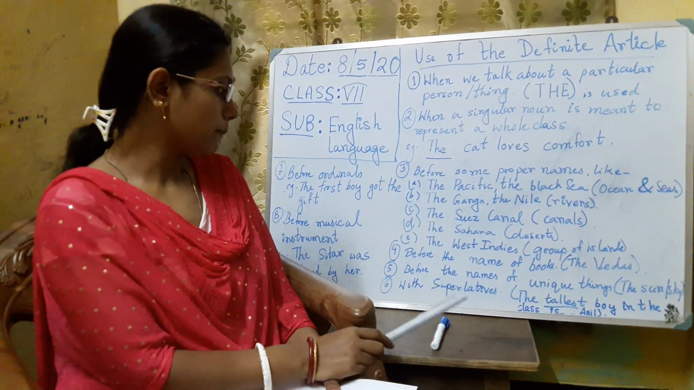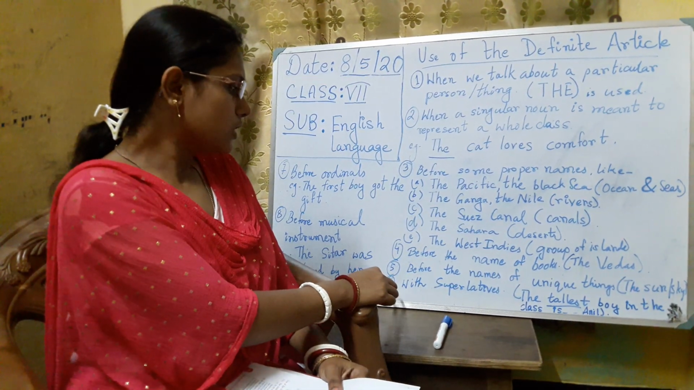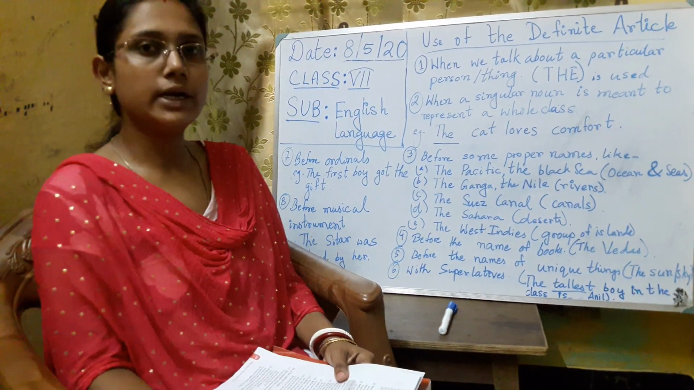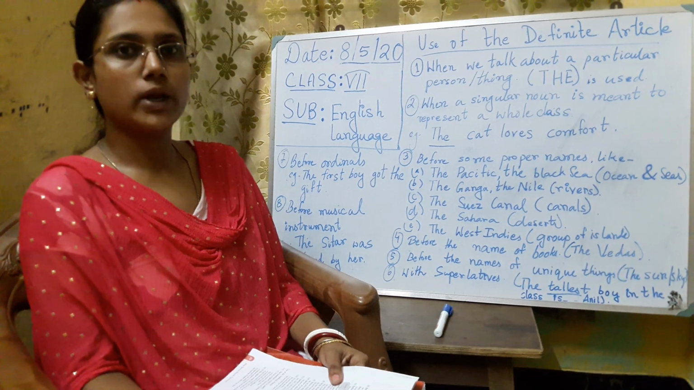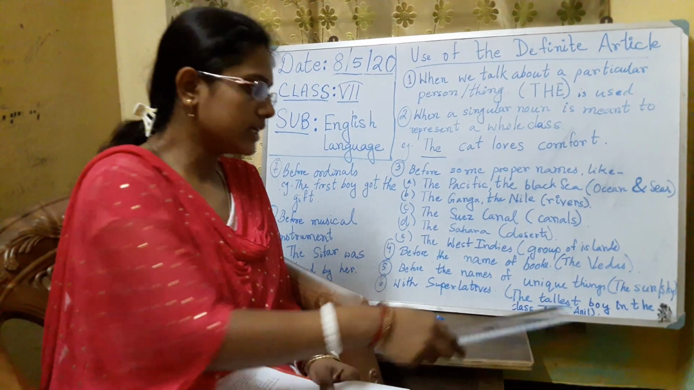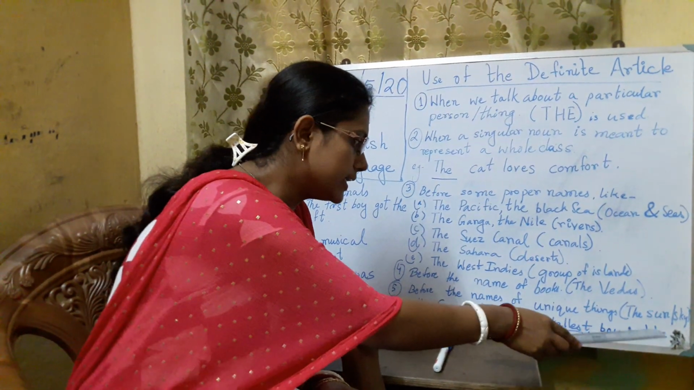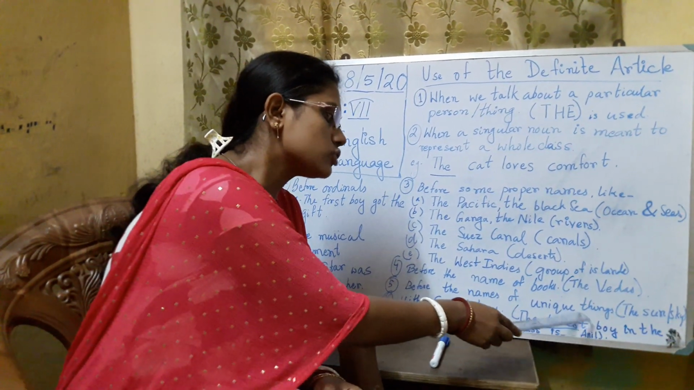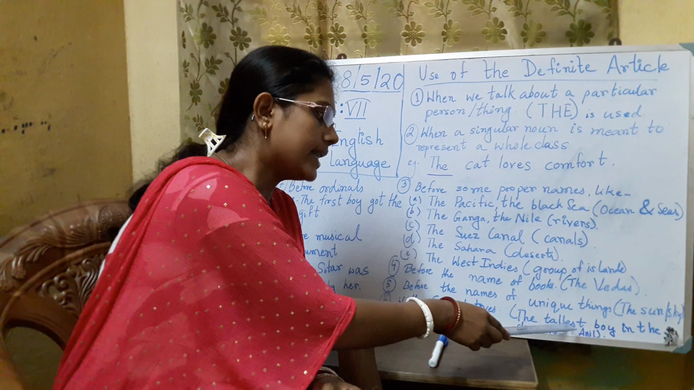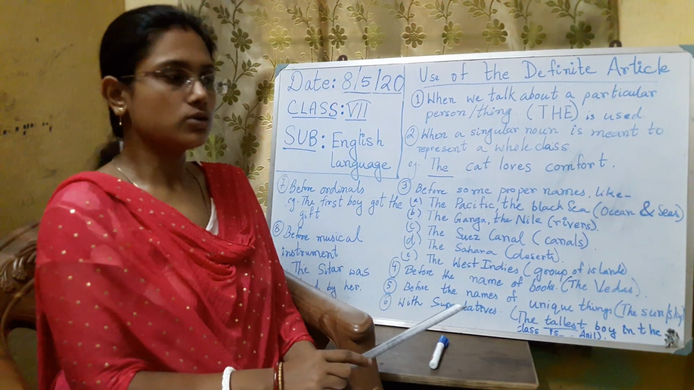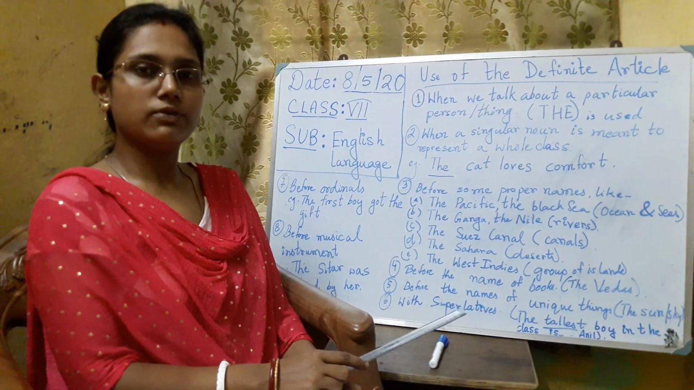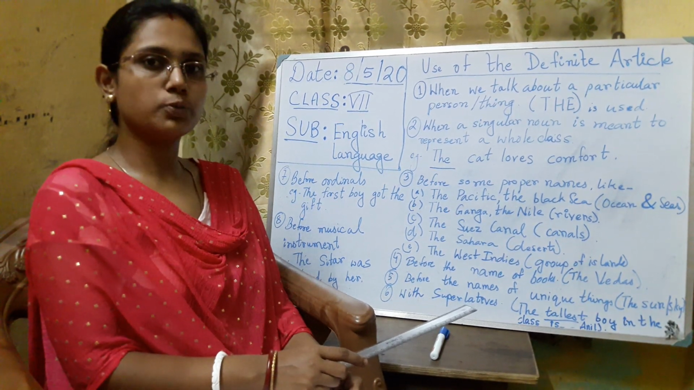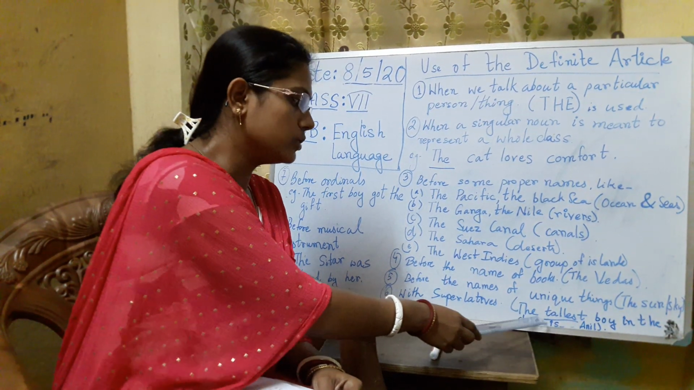The earth. Then the sixth point, you see, with superlatives. So when we write the superlative degree, like tallest, biggest, one example: the tallest boy in the class is Anil. So the superlative degree here is tallest. Whenever we write superlatives like tallest, biggest, highest, before the superlative degree we use the article